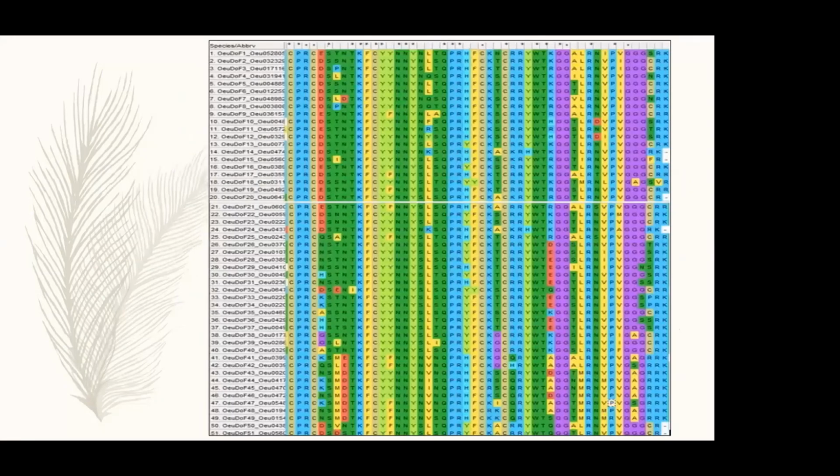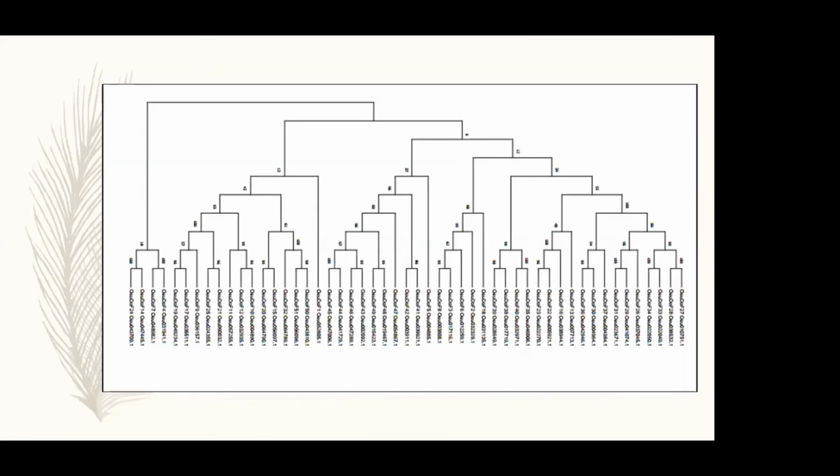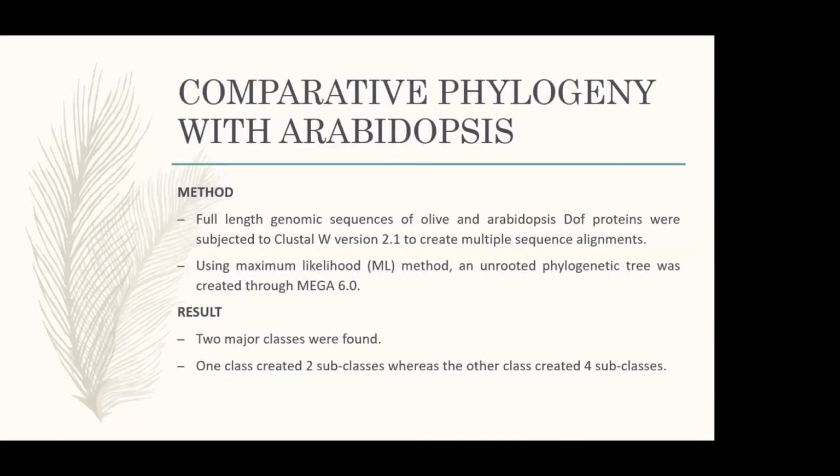This is the protein alignment. This is the phylogenetic tree using the bootstrap method. And then the last one, the comparative phylogeny with Arabidopsis. I used Arabidopsis because for other members of the olive family, a lot of work has not been done on them. Even on olive, not a lot of work is done. So I used Arabidopsis for comparison.